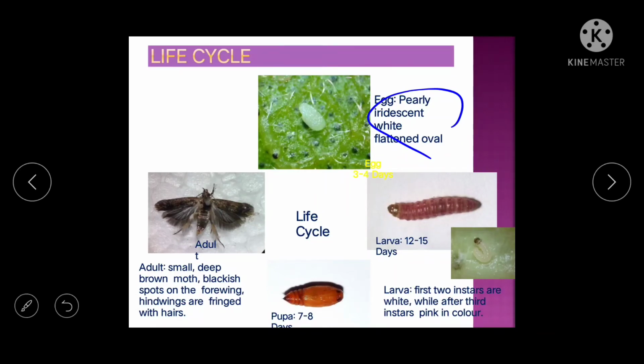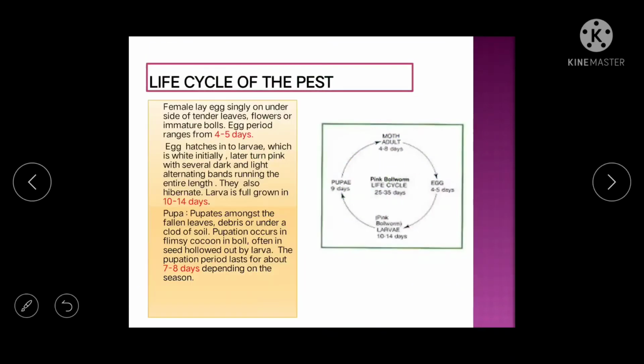Okay, so the egg or incubation period is 3 to 4 days. Then the larval period is 12 to 15 days. Okay, then the pupation period is 7 to 8 days. These adults you can see here are very small. Okay, adults are small, deep brown moths with blackish spots on the forewings, and the hind wings are fringed.